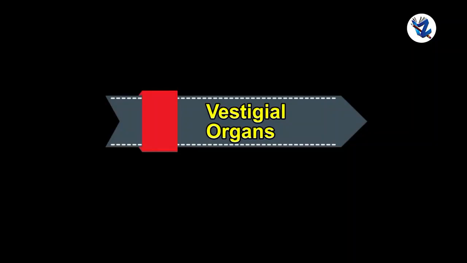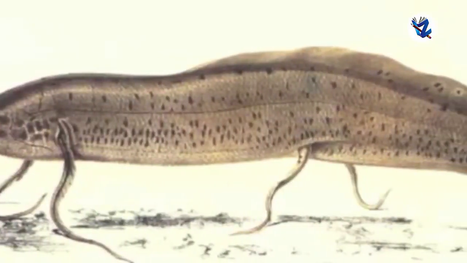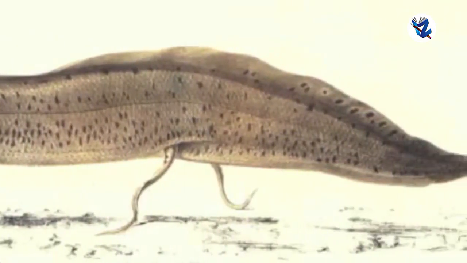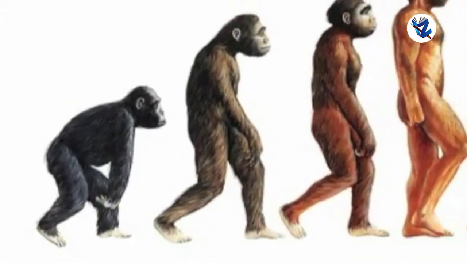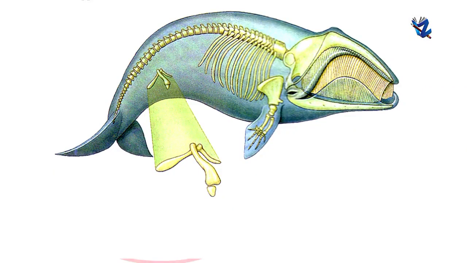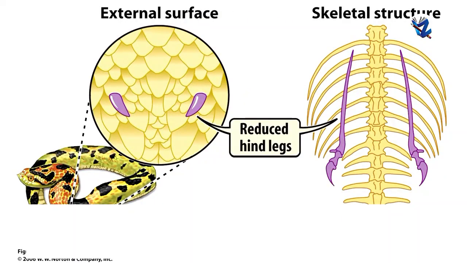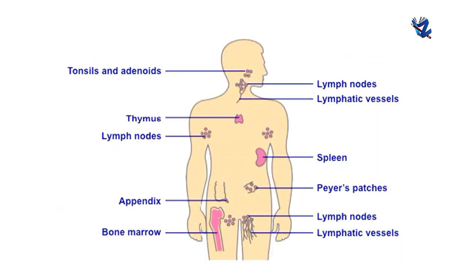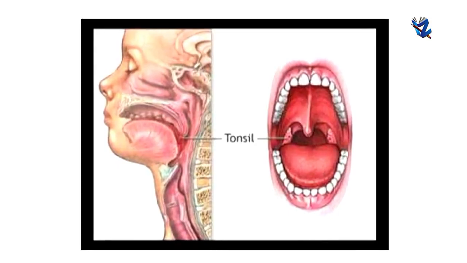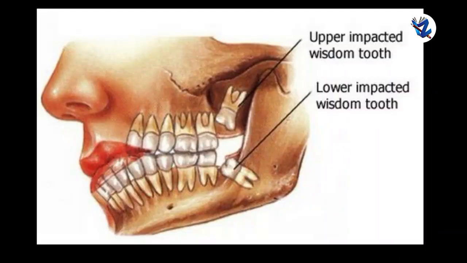Then, vestigial organs. Degenerated or underdeveloped useless organs of organisms are called vestigial organs. In living organisms, sudden development of new tissues is not possible. Instead, existing organs undergo gradual changes. Mostly, a specific structure in the body is useful under certain situations, but the same structure may not be useful in different situations. Such a structure begins to degenerate under such a situation as per the principle of natural selection.